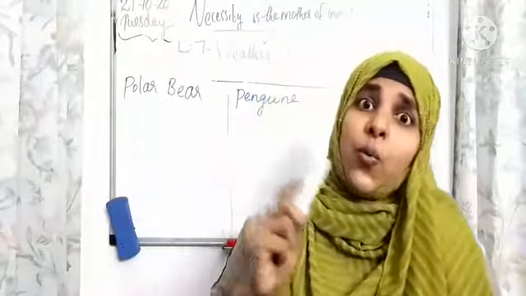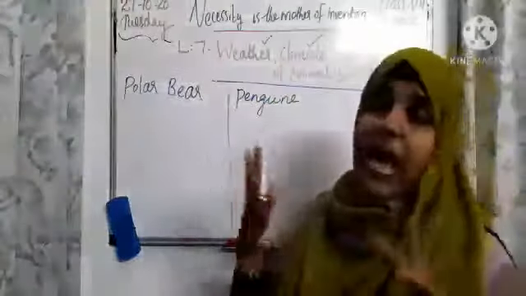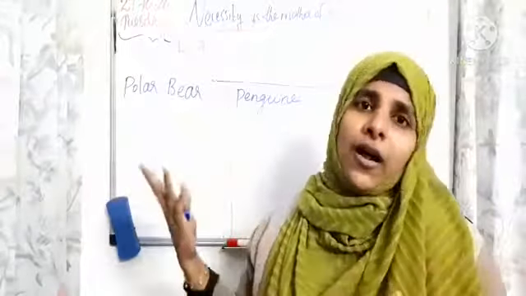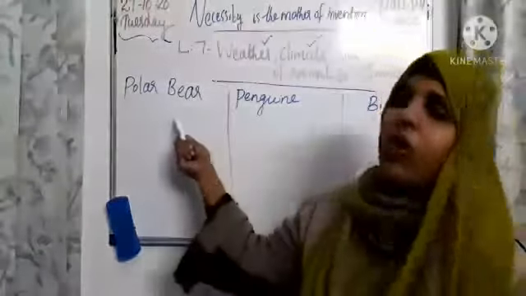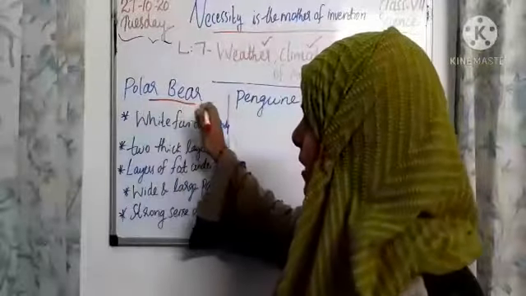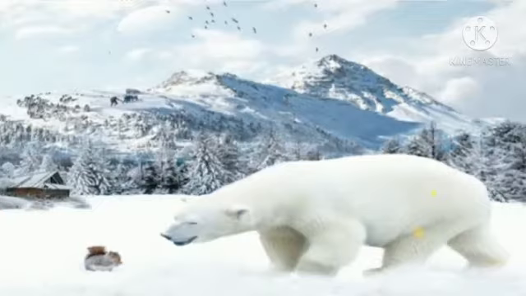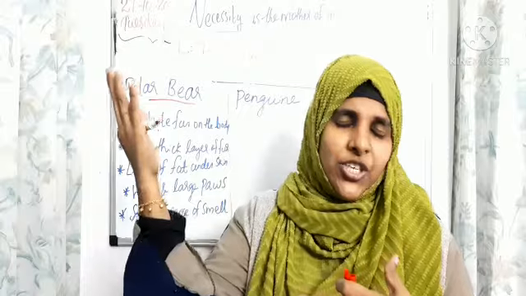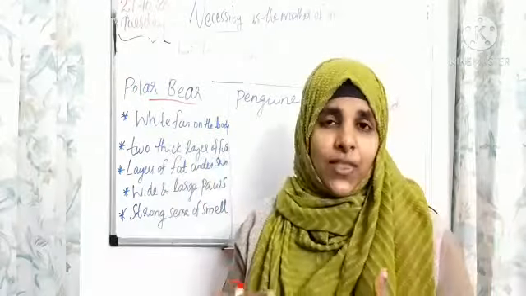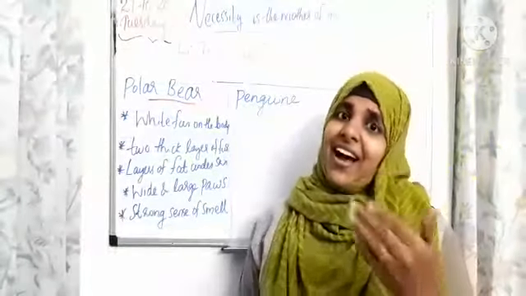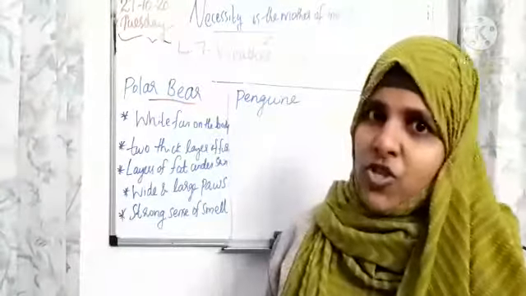Okay, so now we are going to learn how animals and birds live in the polar region. We can check the polar bear first. It has white fur on the body. White fur matches with the snow, right? It is a fully snow covered area, the polar region. That white fur matches with the snow and it helps them to catch prey easily and they can hide from predators also, right?